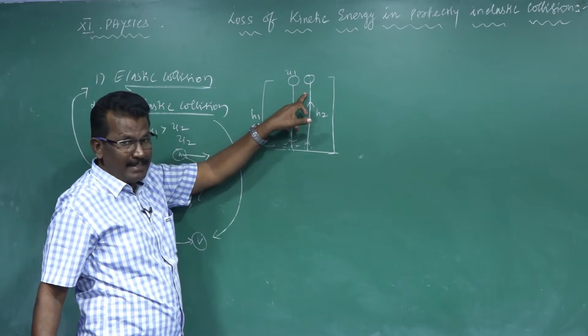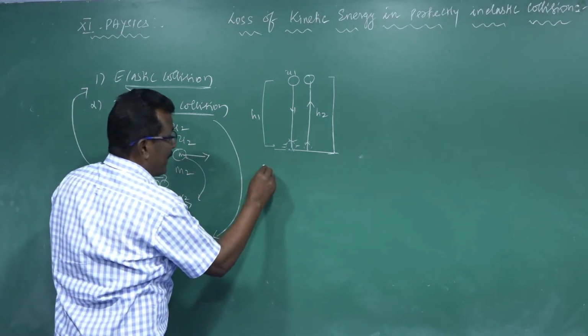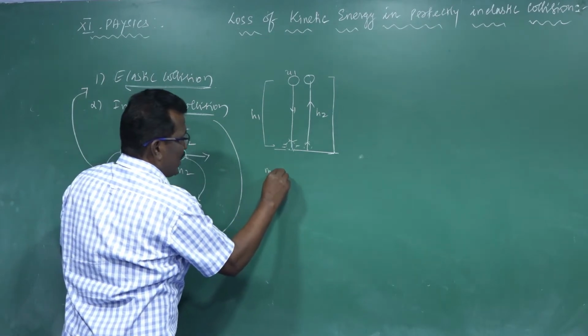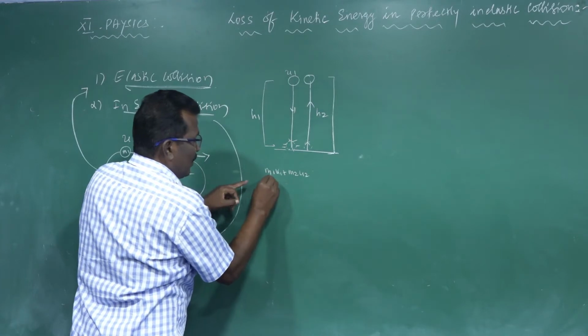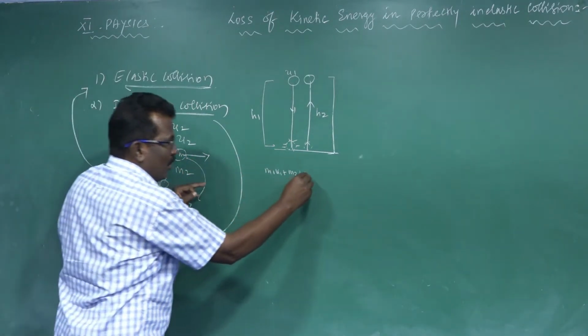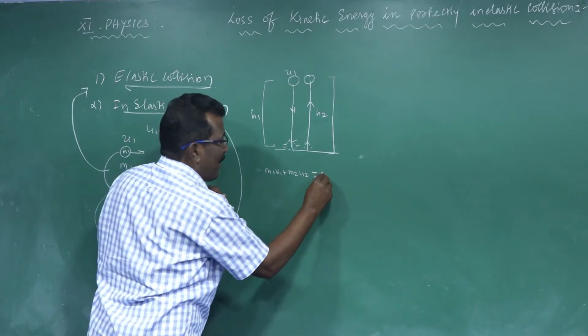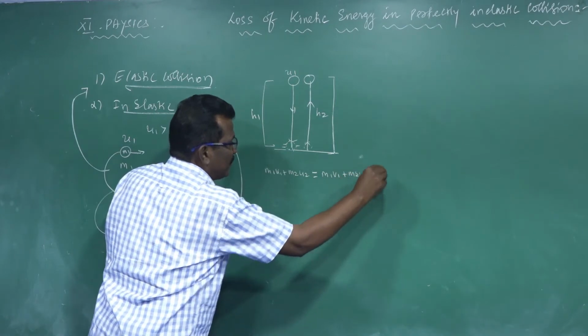In this case, the total linear momentum before collision, m1 u1 plus m2 u2, is equal to the total linear momentum after collision, m1 v1 plus m2 v2.